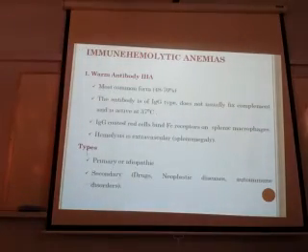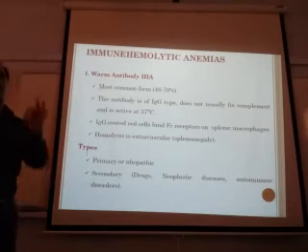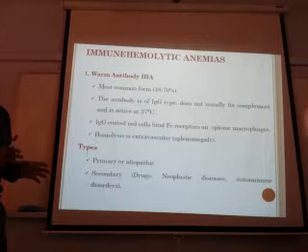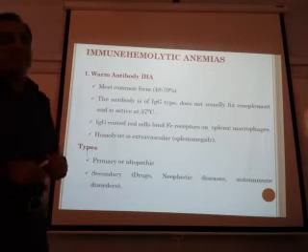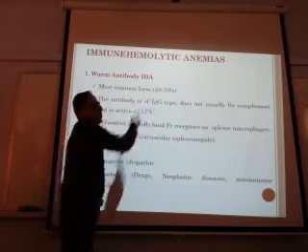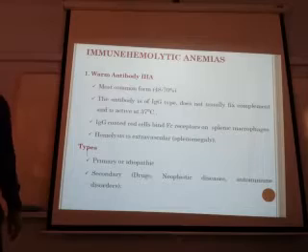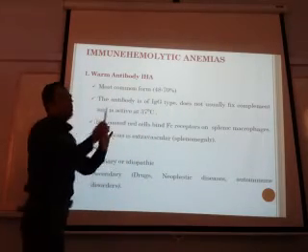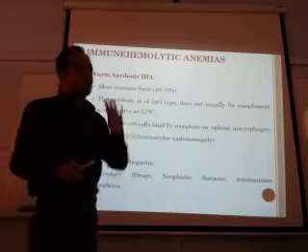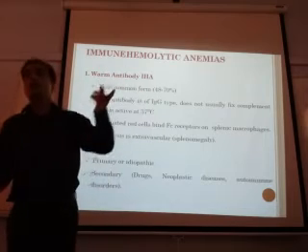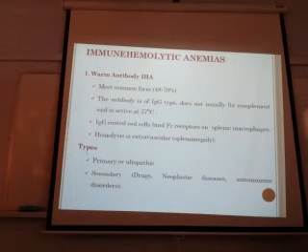So immune hemolytic anemias are mediated by antibodies. You have warm antibody. Warm means in between hot and normal. Warm antibody is the most common form of immune hemolytic anemia, 48 to 70%. It is mediated by the IgG antibody. Remember, IgG antibody usually does not fix the complement, and it is active at 37 degrees centigrade. That is why we call it warm.